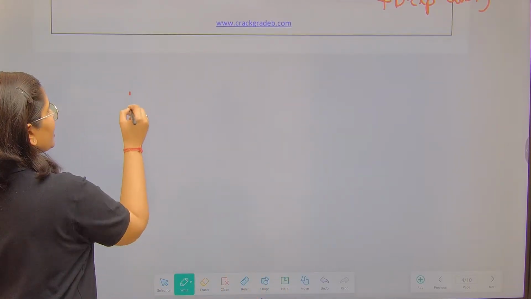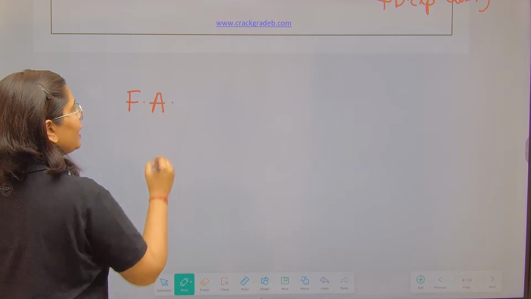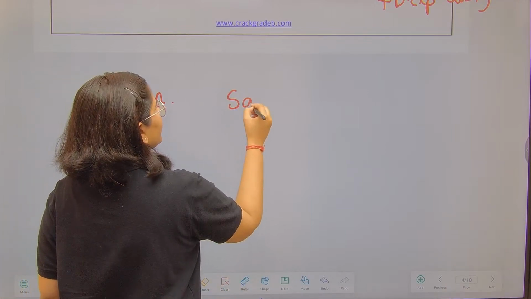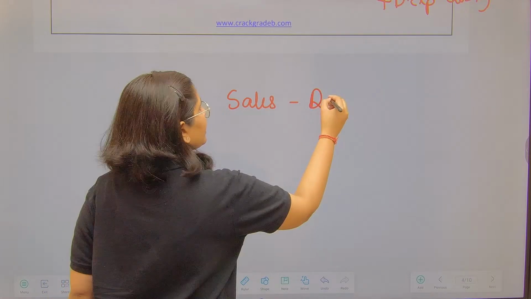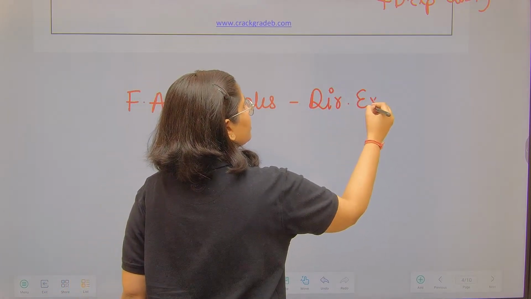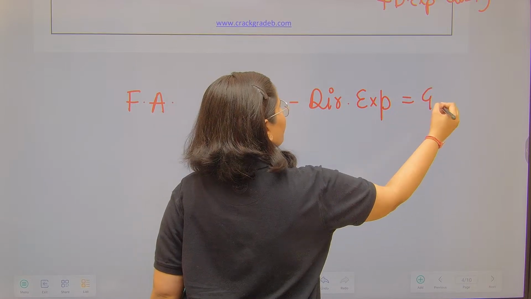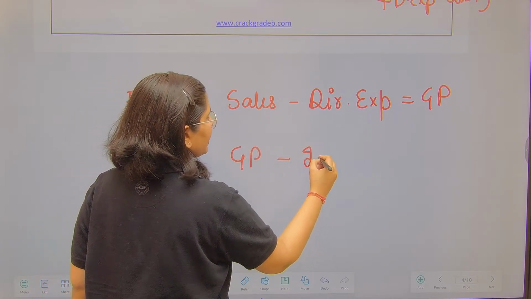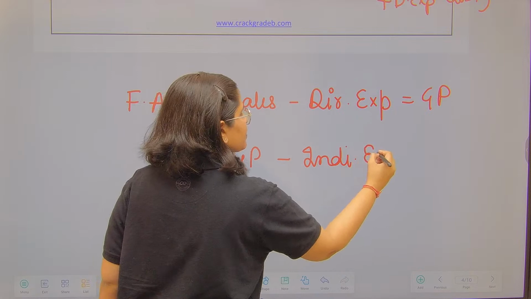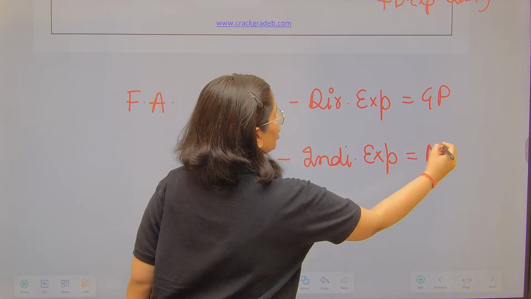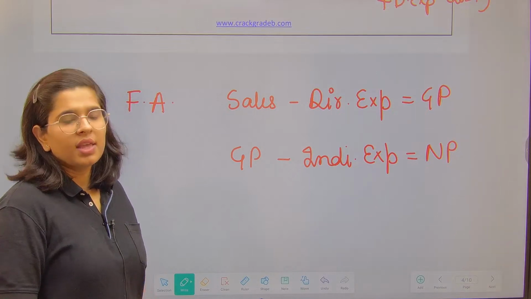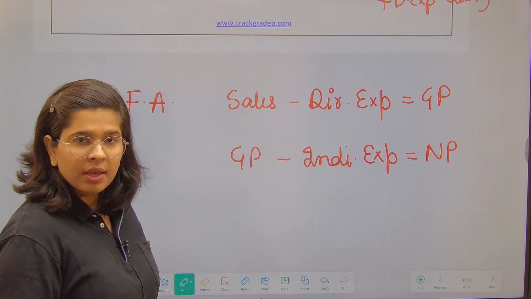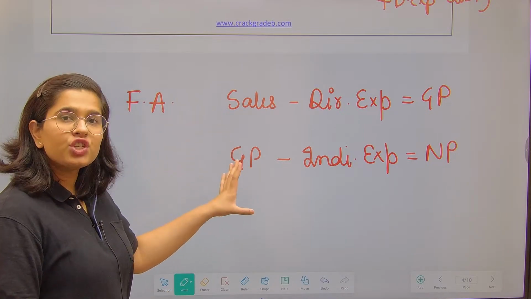In our financial accounting, when we are finding out the gross profit, we are deducting sales minus direct expenses. This is called the gross profit. And out of gross profit, when you deduct indirect expenses, which are not directly related to the production, then you arrive at the net profit. So this is financial accounting.